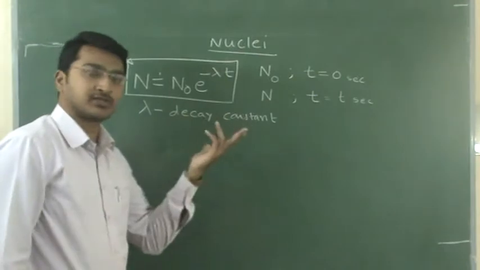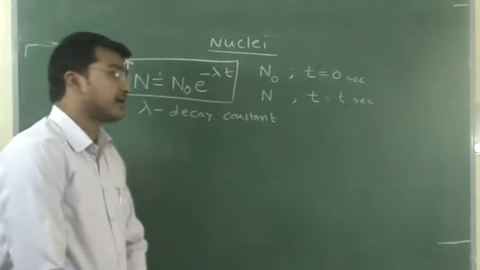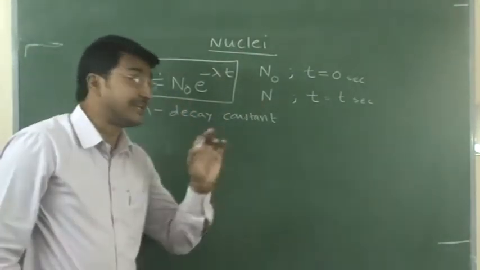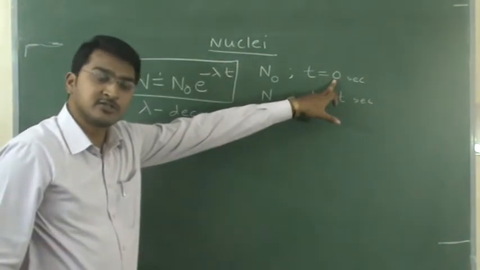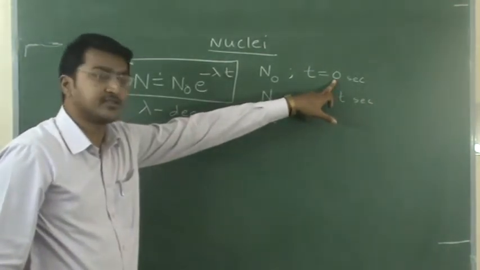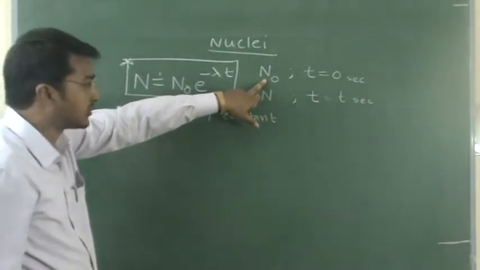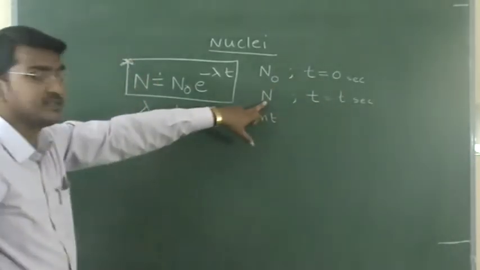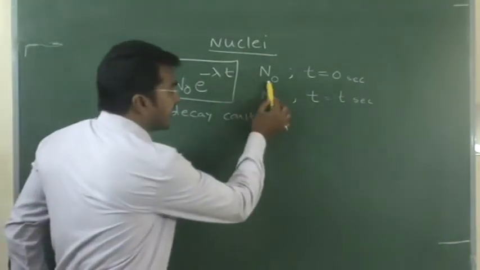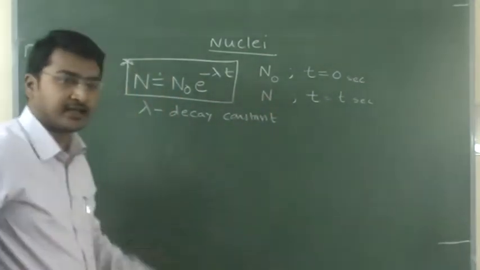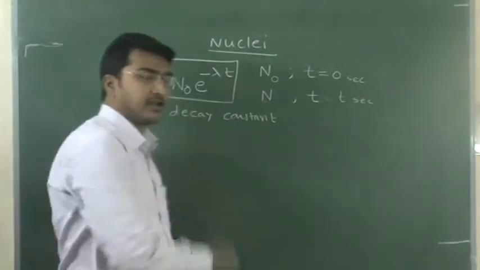E is what? Exponential function. And n naught is what? Number of nucleus at t equals 0 seconds. At t equals 0 seconds, the number of nucleus present in that substance is n naught. After t seconds, it will decrease. You know that n naught is more, n is less. So this is one relation.